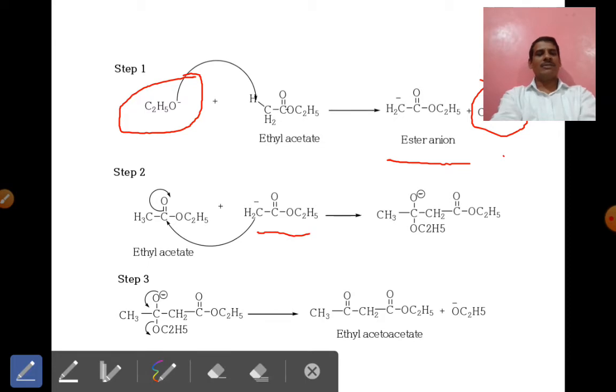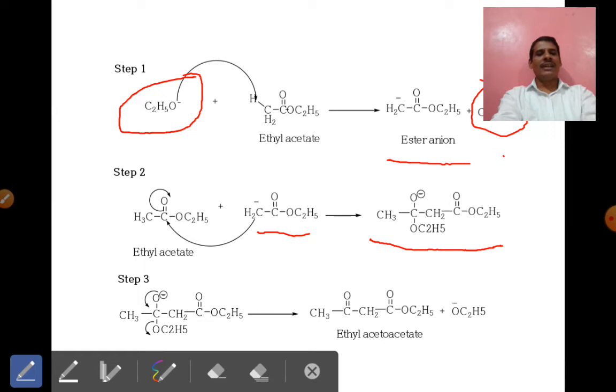In this way there is a formation of an O minus ion. Just an addition type of compound formation takes place. There is no elimination. Only an alkoxide ion is formed.